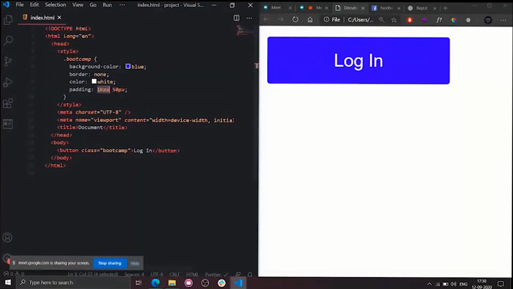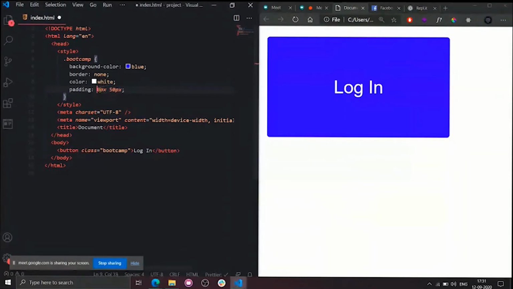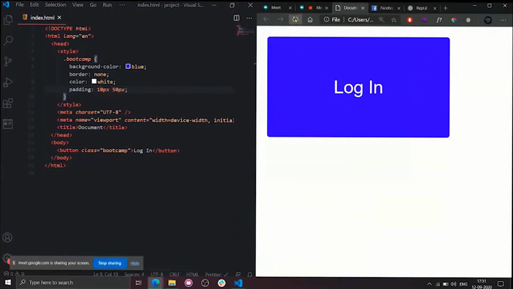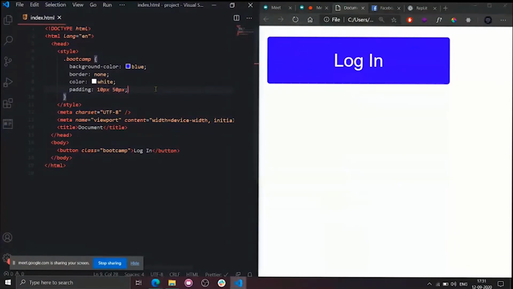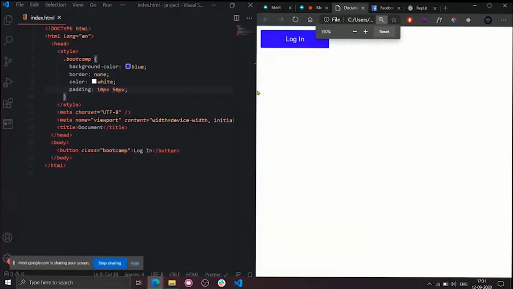Whenever you write two values with a space, the first one will be applied to both top and bottom, and the second will be applied to both left and right. If I keep on increasing this 10 pixels to 30 pixels, the button will be enlarged in the y-axis. As you can see, it is now enlarged in the y-axis. If I decrease this to 10 pixels, now see what will happen. This is a shorthand notation. You can use either one, it's not an issue. We're almost done, I guess. So I will use 10 pixels as well as 50 pixels. Okay, that's cool. Till now, any doubts?